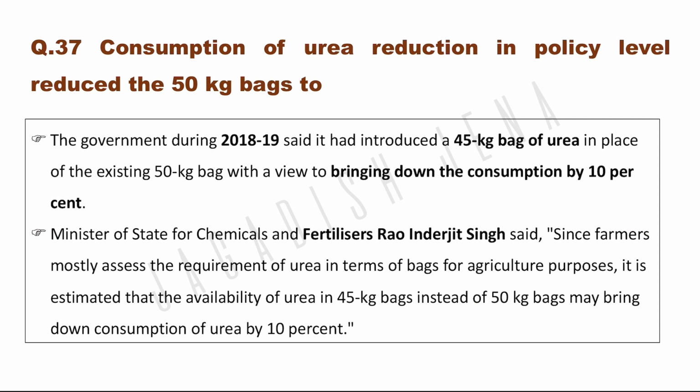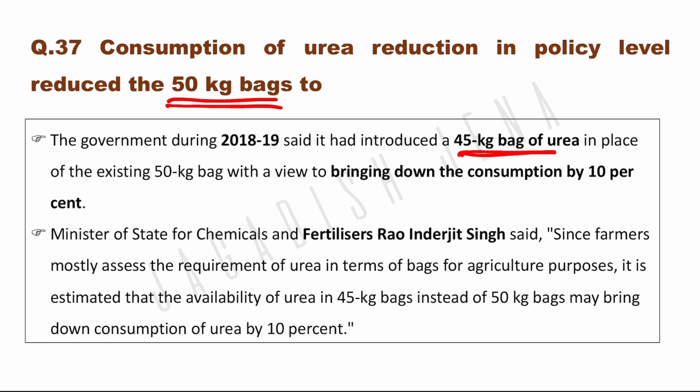Reduction in consumption of urea at policy level, reducing the 50 kg bag to reduce the consumption of urea. They have decided that urea bags should not be 50 kg anymore. It should reduce 10%, that is it should be in a 40 kg bag. Okay, जनरली फार्मर्स क्या करते हैं, फार्मर्स बैग के हिसाब से अप्लाई करते हैं यूरिया. एकड़ में कितना बैग चाहिए हमें, तो इसलिए जब लार्जर बैग साइज हम 50 kg का बैग दे रहे थे तो फार्मर ज़्यादा यूरिया अप्लाई कर रहे थे.